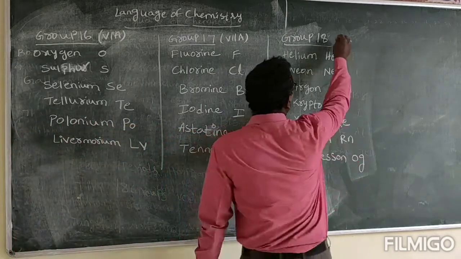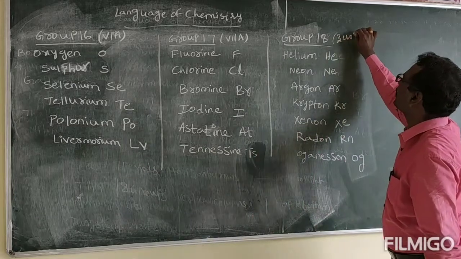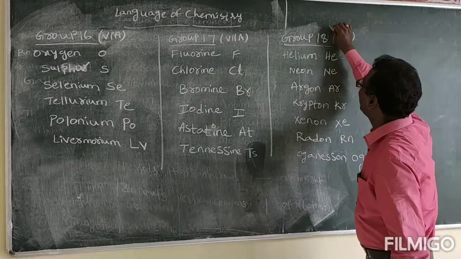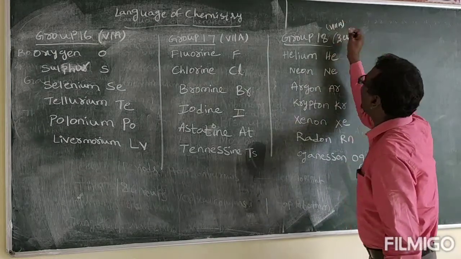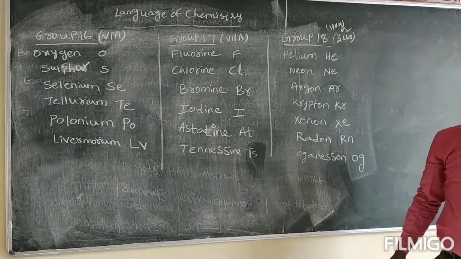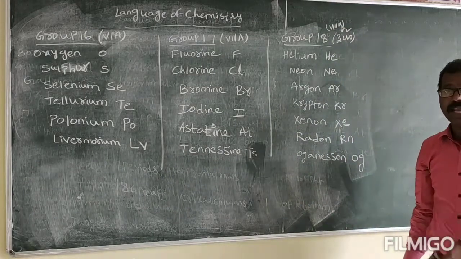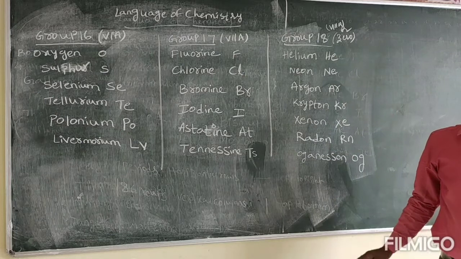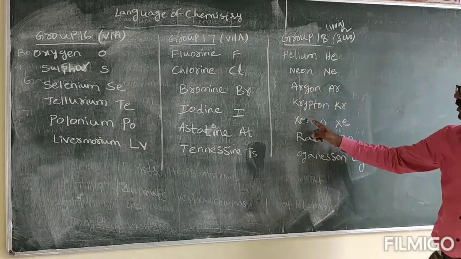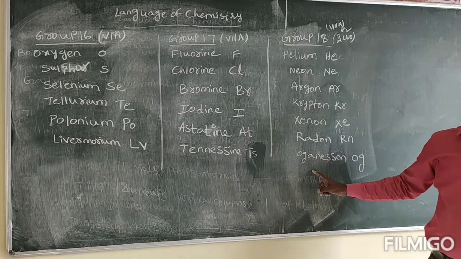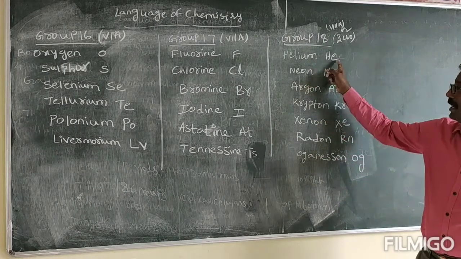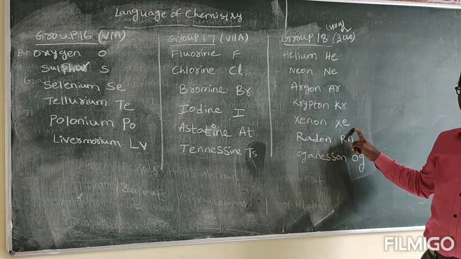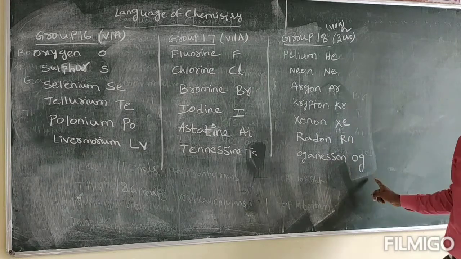Next, group 18. These are also called as zero group elements or 8A elements. These are also called as inert gases, rare gases, noble gases. These are all the names for the group 18 element only. Helium, neon, argon, krypton, xenon, radon and oganesson. Helium symbol He, neon symbol Ne, argon symbol Ar, krypton symbol Kr, xenon symbol Xe, radon symbol Rn and oganesson symbol Og.